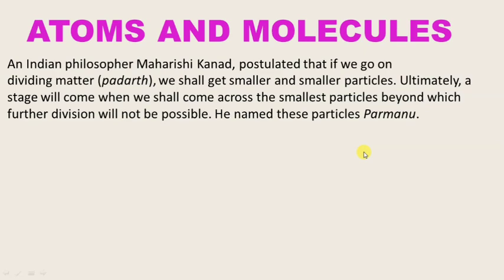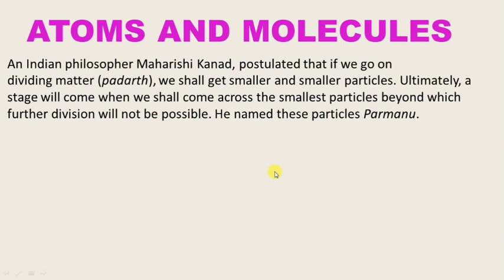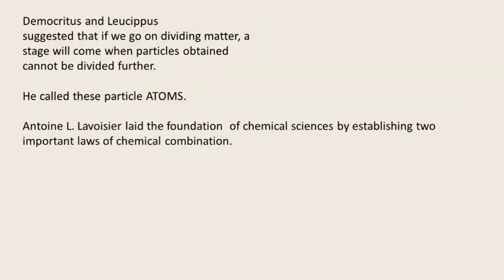But later on science progressed, and we all know that there are many more particles. We know that the atom is divided into electron, proton, neutron. Beyond that there are electrino, protino, neutrino, antineutrino, and something more like that. In this chapter we will cover only up to atoms and molecules, what the particles are which make up atoms. So let's move to the next slide, that is the description of the atoms.